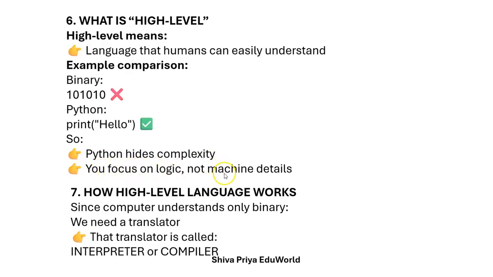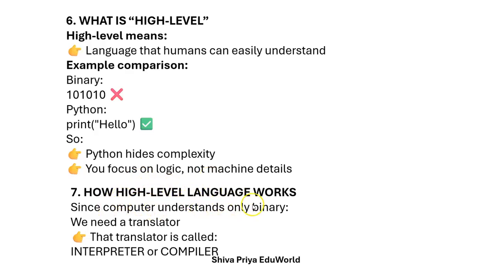Focus on logic, not machine details. Here we have to focus on the logic irrespective of the machine details. Clear? If the logic is correctly written, then we can get the expected output. Clear? And how does a high level language work? Let us see how exactly the high level language works.